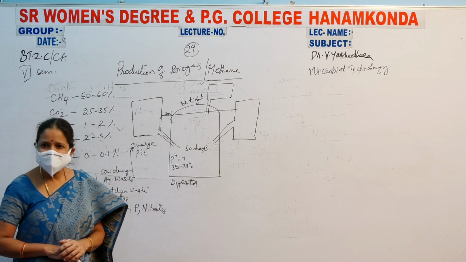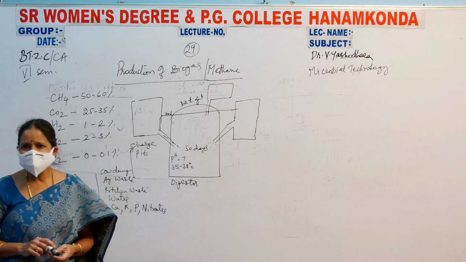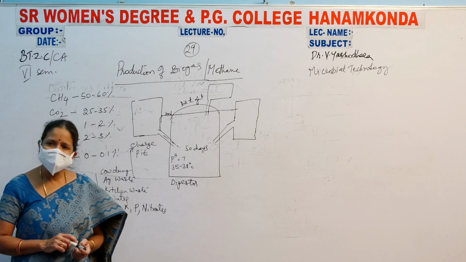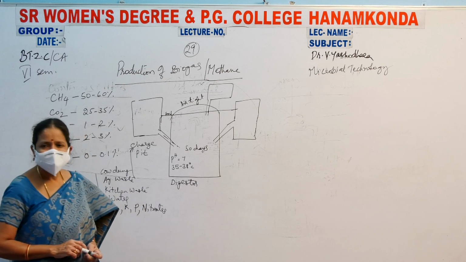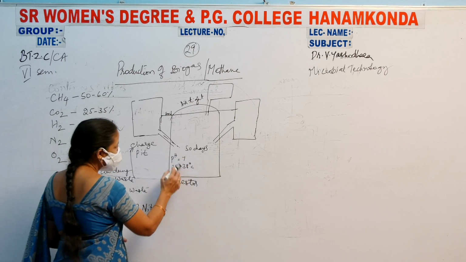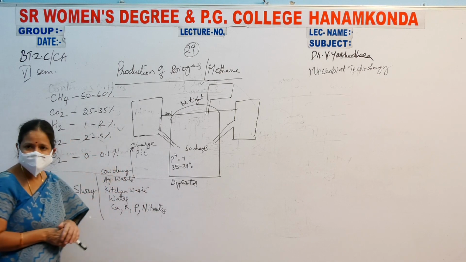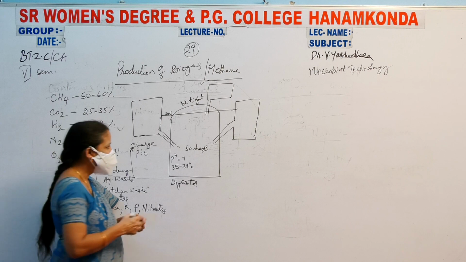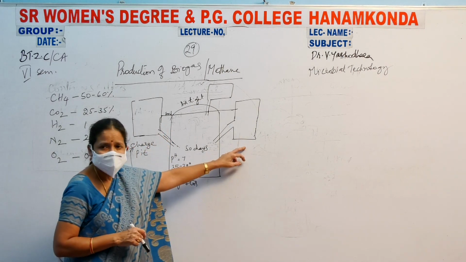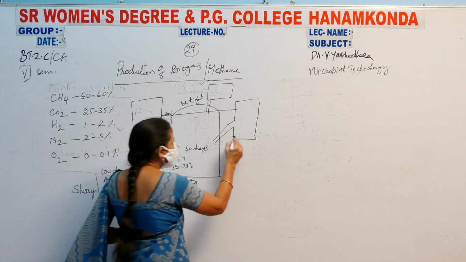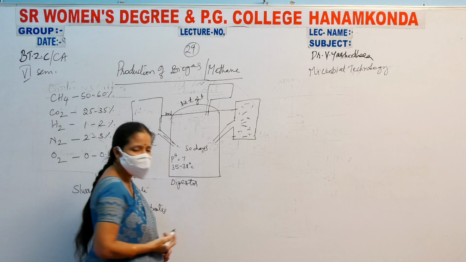After 50 days, you will get some gas, and that gas is collected, and that gas is carbon dioxide and methane gas, and along with that the fertilizer, all these waste materials that are used up, they will be released into this tank, and this tank consists of the waste material after production of methane gas.